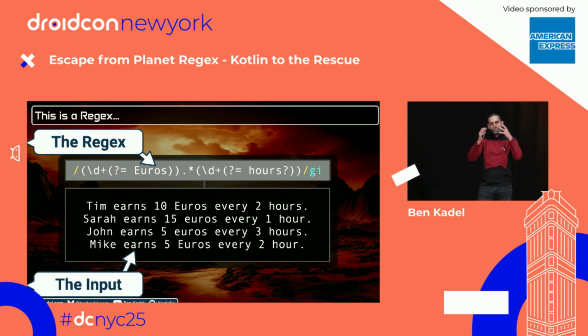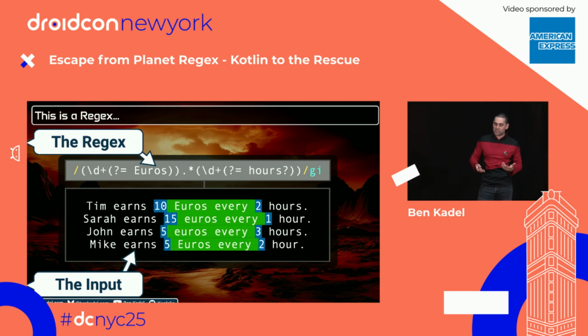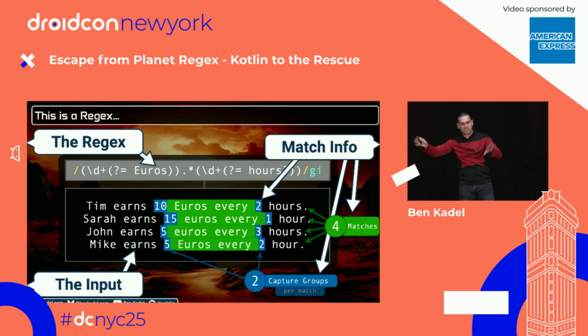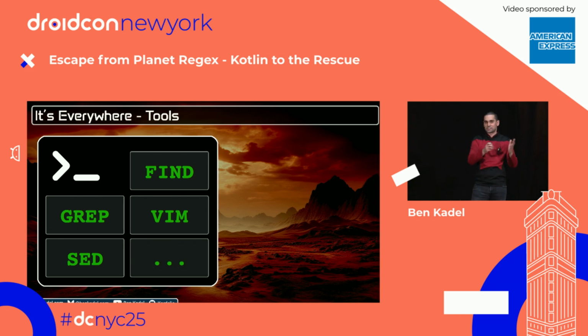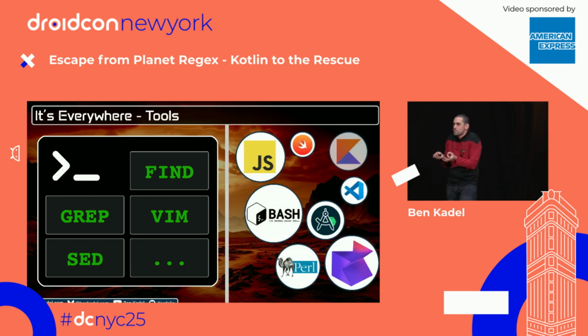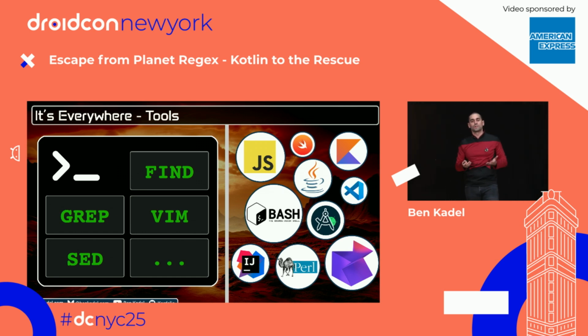And of course, in the black box, we have our text input that we're testing our expression against. When we run our expression, we'll get some sort of matches, right? And I'll put color-coded on, like greens for matches, and the number of matches. You'll see it later. Anyway, regex is absolutely everywhere. Of course, it's in your CLI tools, your finds, your vims, your greps, etc. But even better, it's in most of the programming languages that we code with today.